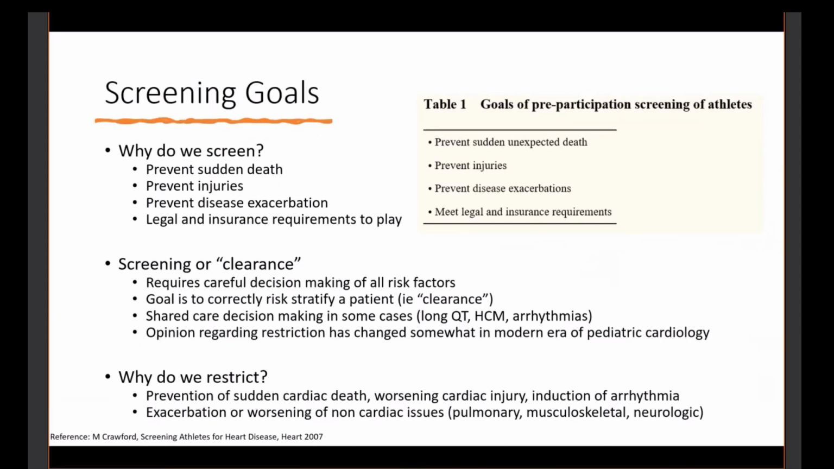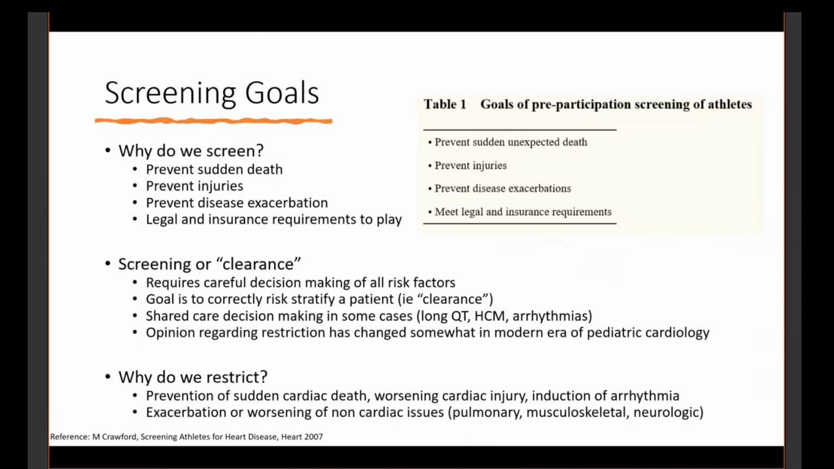You have to make a careful decision looking at all risk factors involved, not just the patient's cardiac disease, but also the sport that they're playing, how much the intensity is, who the other athletes are, and looking at it as a whole. These may be shared care decision making in some cases, like long QT, hypertrophic cardiomyopathy. That's a discussion for another day.